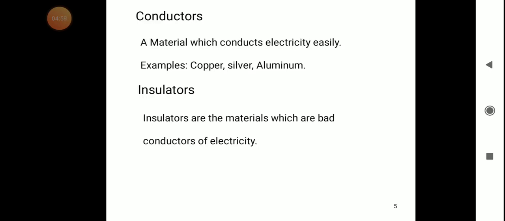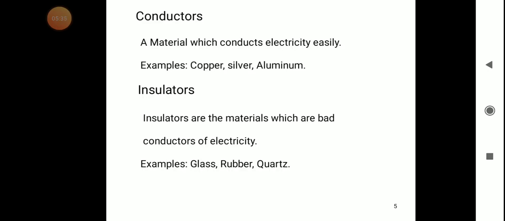Insulators are the materials which are bad conductors of electricity. What is the meaning of insulator? Bad conductor of electricity means they do not allow the conduction of electricity through the material. That type of material is called an insulator.